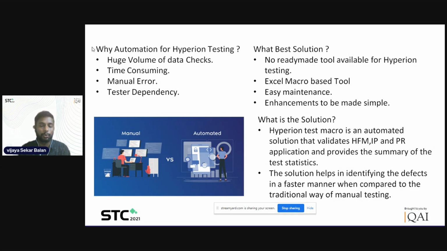We have to prepare our own utility or methodology. That's where we came up with preparing an Excel-based macro tool. Why Excel-based macro? It is easy to maintain and enhancements can be made simply.